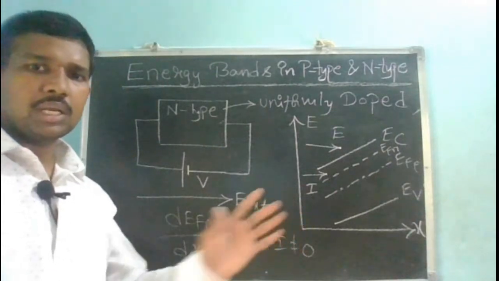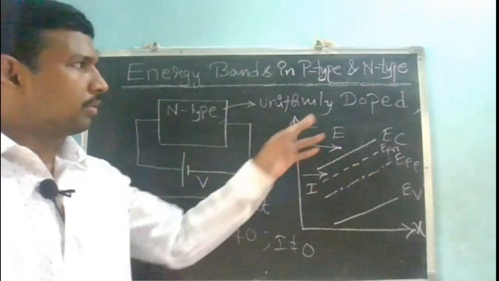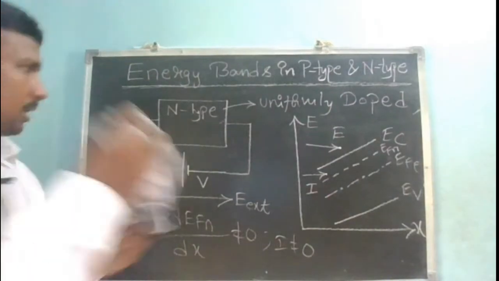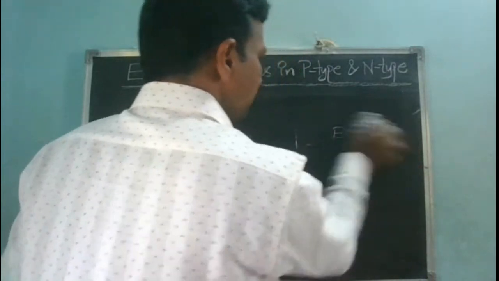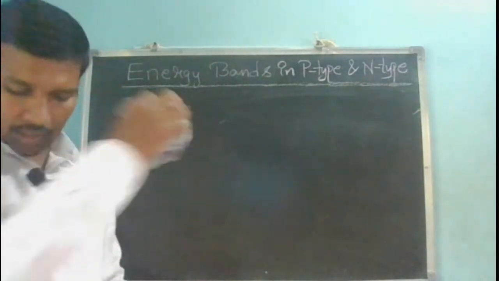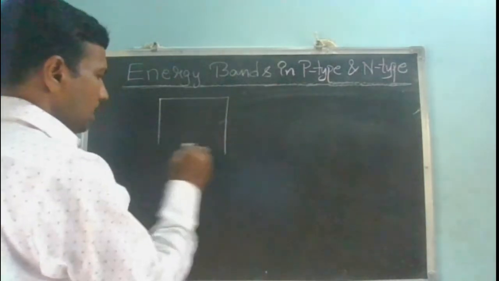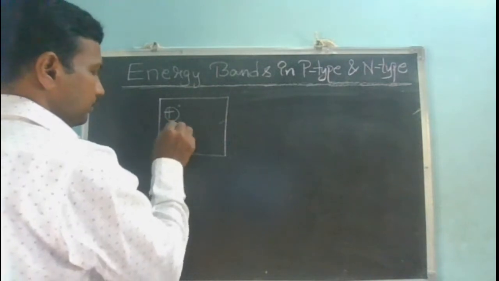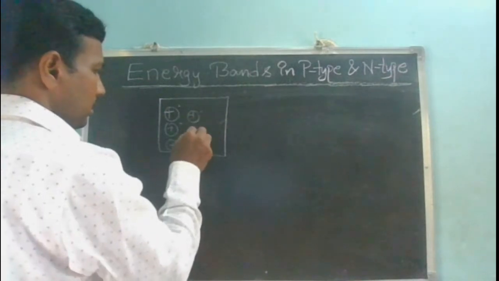Okay, so this is the energy band diagram for an n-type semiconductor with this kind of voltage applied for a uniformly doped semiconductor. Suppose I consider a non-uniformly doped semiconductor. Then how is the energy band diagram going to change? Non-uniform means that on one side there is a large number of donor atoms, and on the other side fewer donor atoms.